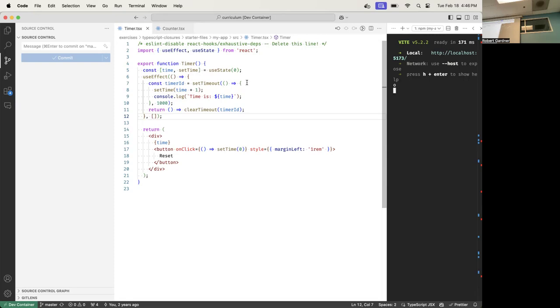Set time with what value? Plus 1. With 1. And then we're going to log time is 1. Wrong. What's the value of time? 0. 0 plus 1. Yeah, 0. This call did not modify the variable. React doesn't know how to do that. All it did is update the cache. I forgot to draw the cache update. So the cache got updated to a 1. Oh, I blew it. Let's go back up. Okay, we called set time and we passed it a 1. So we updated the cache and we joined the event queue, but triggered a re-render.